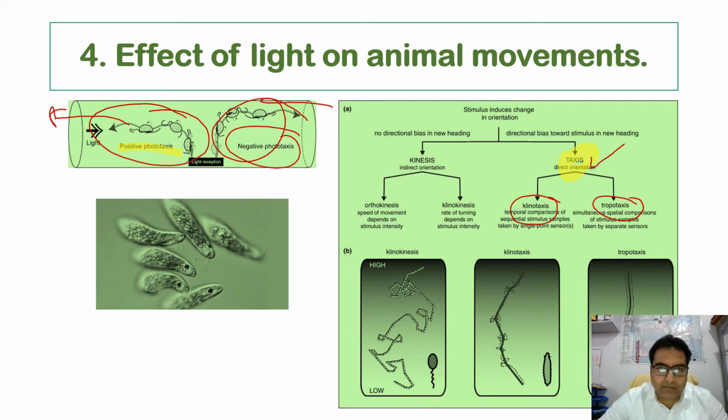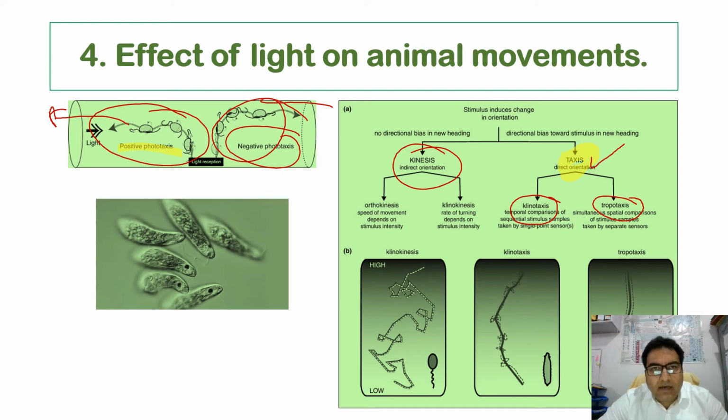And the velocity or speed of the movement of certain animals is also regulated by the light. It has been observed that animals, when responding to the light, reduce their velocity of movement, and these movements which are non-directional are called kinesis. Now there is another term, kinesis.